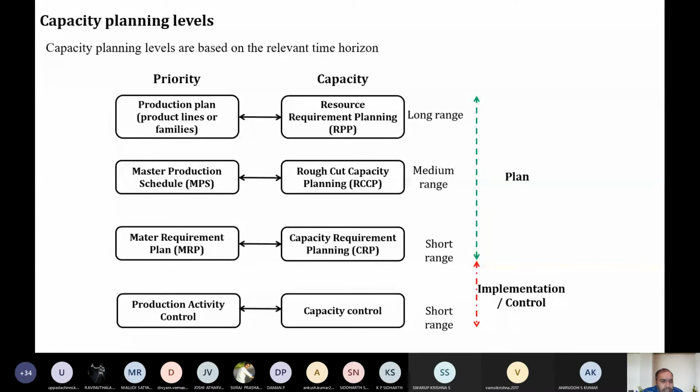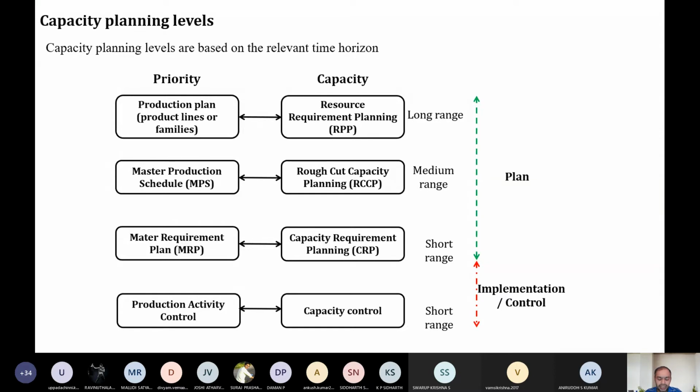Then with the help of the master production schedule, you are going to develop the material requirement plan, what we call MRP. Based upon the MRP, we are going to calculate the actual capacity requirement planning. Based upon the master production schedule, we prepare the material requirement plan. Now this material requirement plan is based upon what?